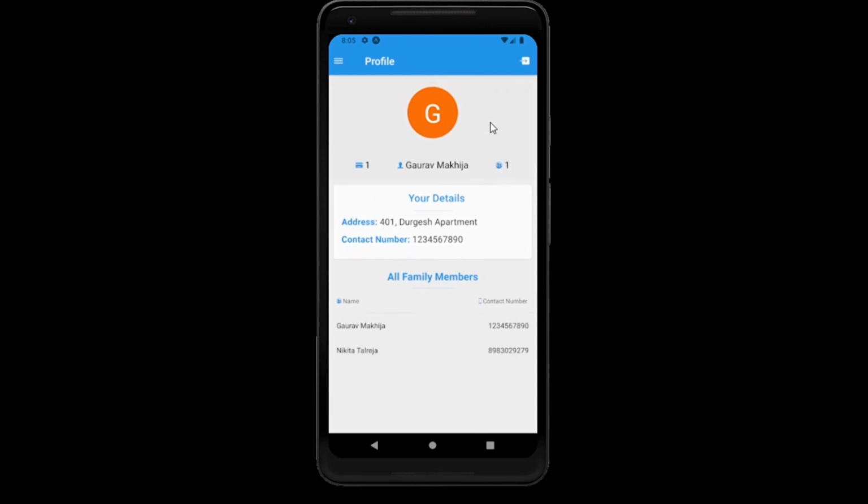After logging in, you are taken to the profile screen. Here you are displayed your own name, the address, your contact number, and other family members. All this data is being fetched from our system database.